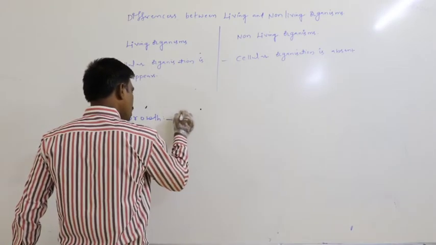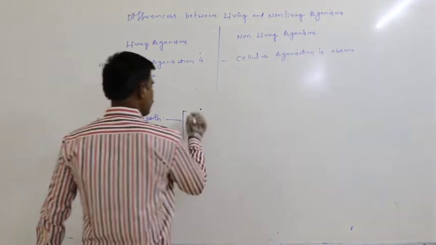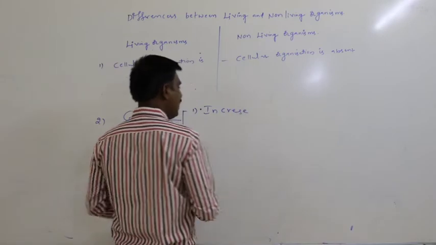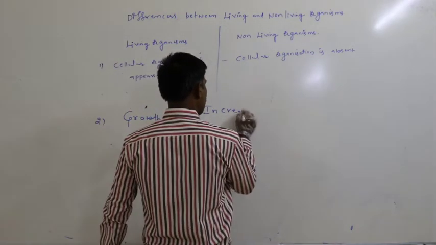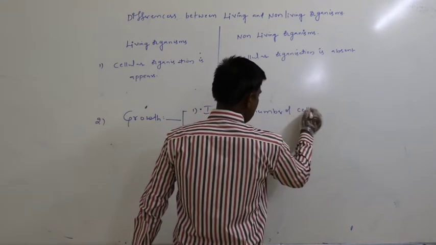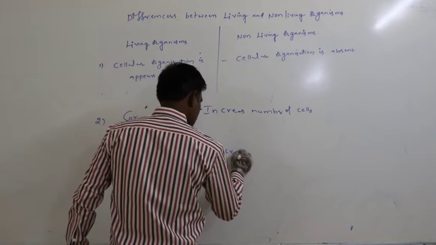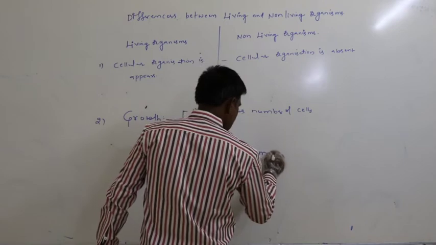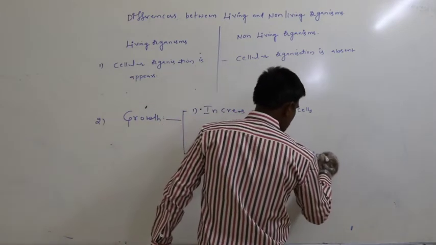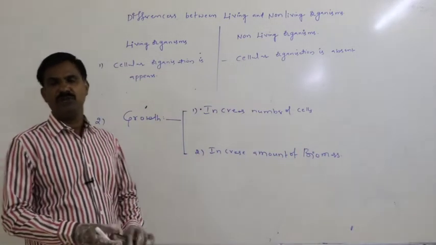Definitely the two important characteristic features of growth are: one, an increase in the number of cells; second, an increase in the amount of biomass.